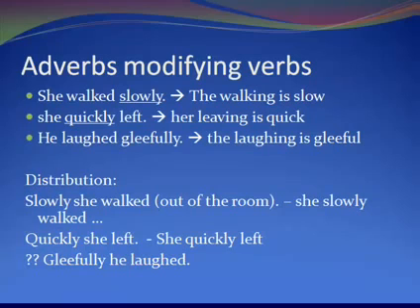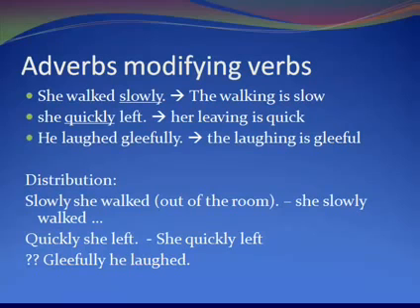Now, when we look at where adverbs occur in a sentence, we find that these adverbs modifying verbs can move around the sentence quite a bit. So you have she walked slowly, but you can also have slowly she walked, as in slowly she walked out of the room. Or she slowly walked.